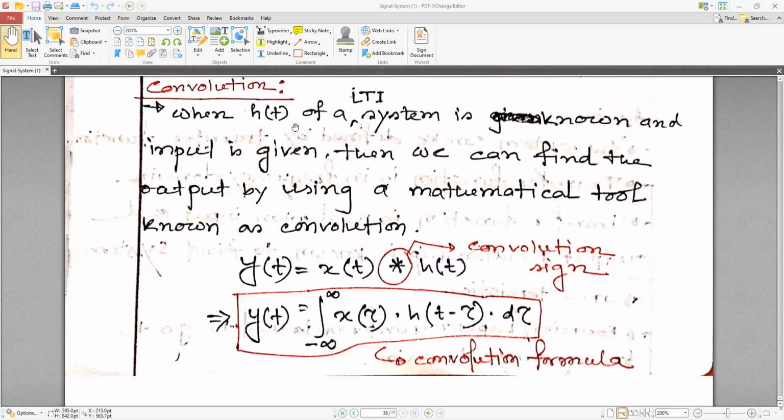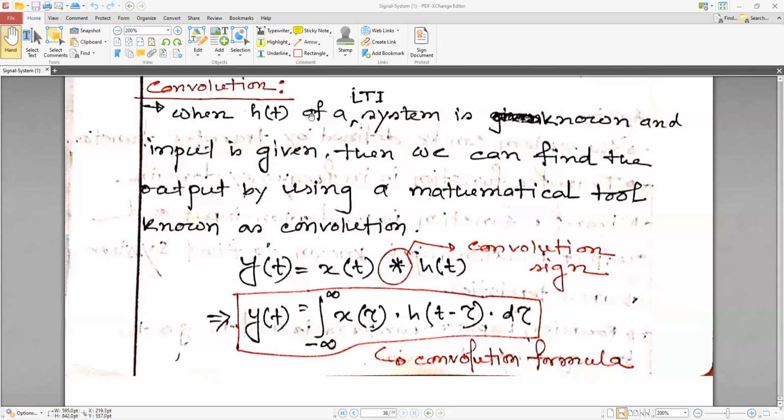When h(t) of a linear time invariant system is known and the input is given, we can find the output by using a mathematical tool known as convolution. This is the convolution sign. y(t) is equal to x(t) convolved with h(t). We convolve these two, x(t) and h(t), then we will get the output.